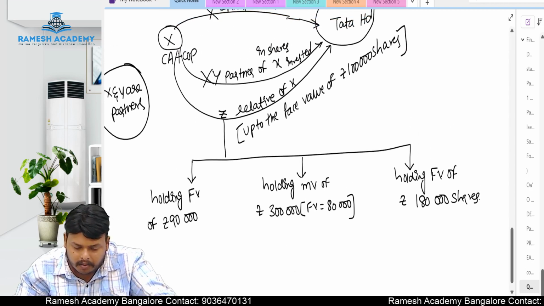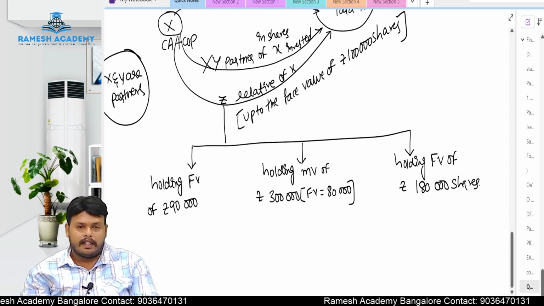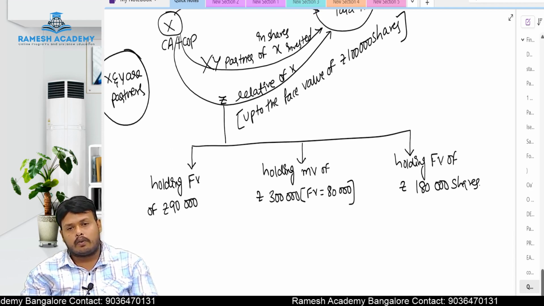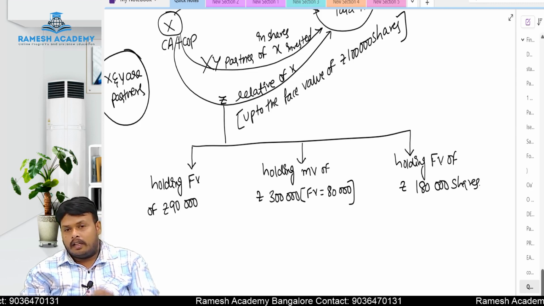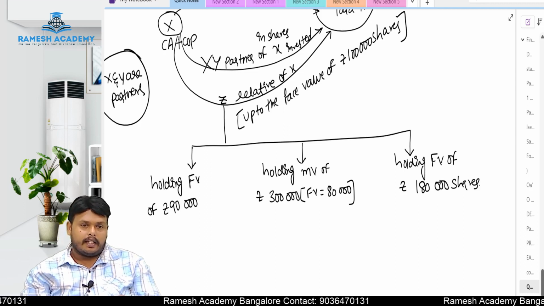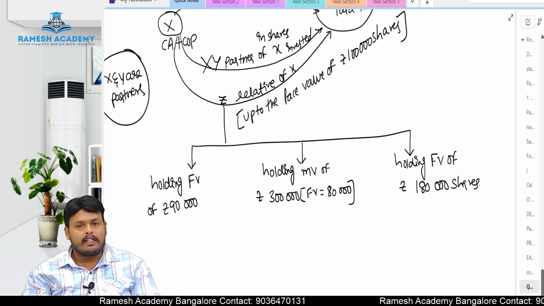Let us take now 3 situations, Nana. Now let us assume Z is a relative of X. X is a chartered accountant holding certificate of practice. Now this Z has invested in the shares of Tata Limited. Let us take up 3 situations. Let us analyze one by one.